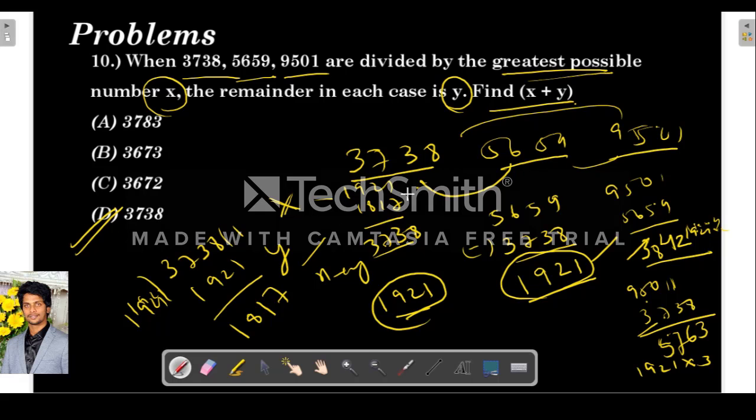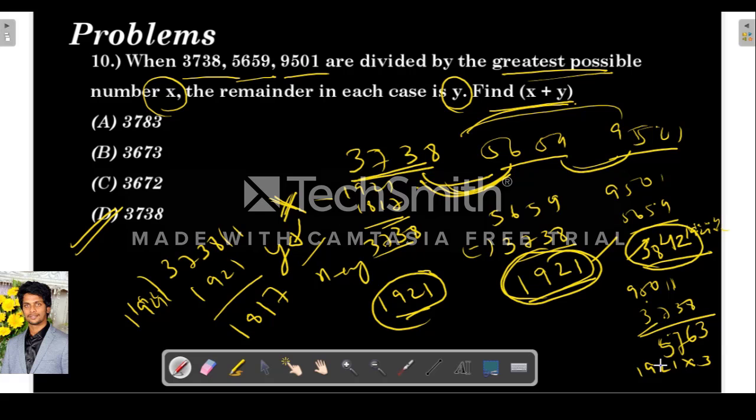So I will explain again. See, basically they are telling there are three numbers which, if divided by the greatest possible number x, leave a remainder in every case of y. So the remainder is the same. To find the greatest possible number, we are taking two numbers at a time and subtracting the smaller from the bigger.